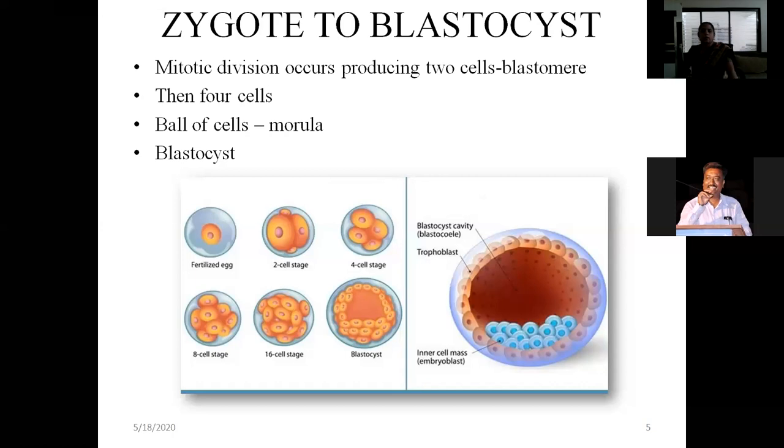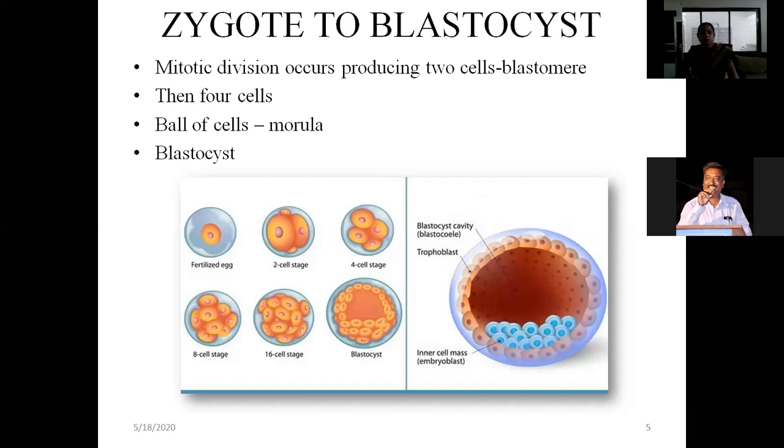On the 4th day, the morula enters inside the uterine cavity through the uterine ostium. Then it freely floats on the endometrial surface. Now first you must know what is endometrium. Endometrium is the inner part of the uterus. It has 3 layers: a compact layer, a spongy layer, and a middle basal layer. Endometrium is rich in stroma, rich in glands, it contains glycogen, and it has vascularity, that means all types of blood vessels are present in the endometrium.